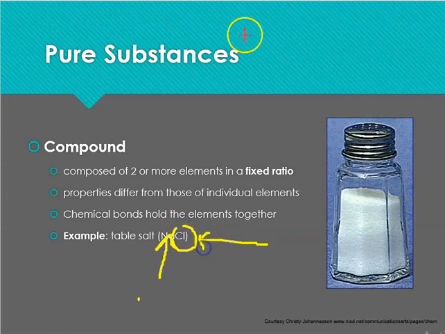So we have a very reactive metal, and then we have a poisonous gas, and put together, they make up table salt. And table salt is very useful for the biochemical reactions that make up our body. So again, two very important things about compounds. They have a fixed ratio, and the compound does not have to have the properties of the individual components. It's actually the other way around.